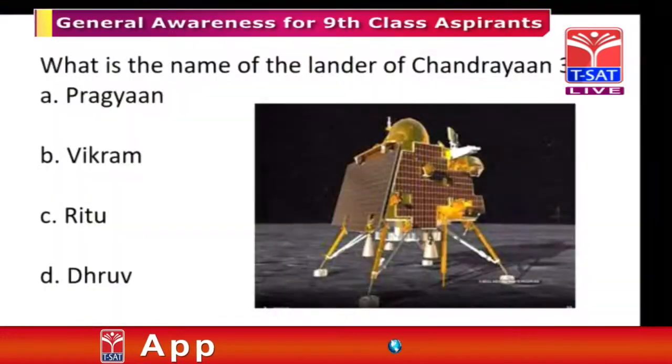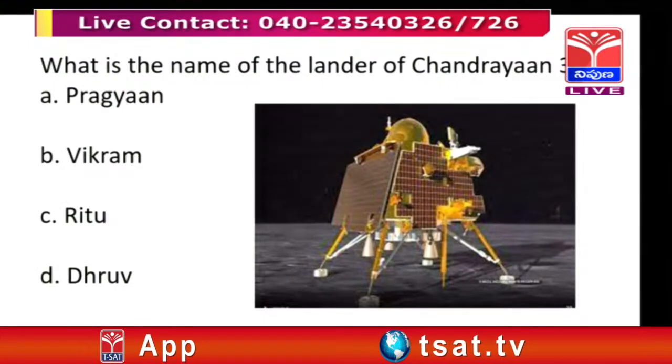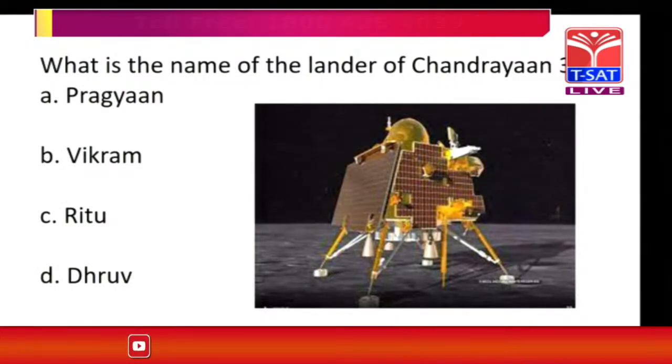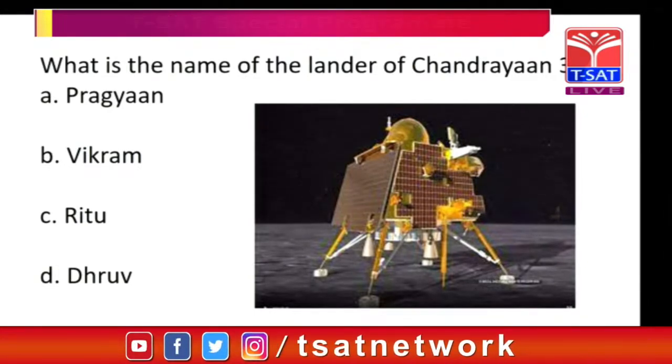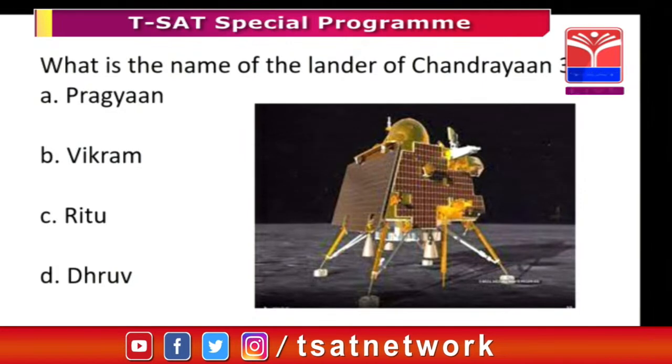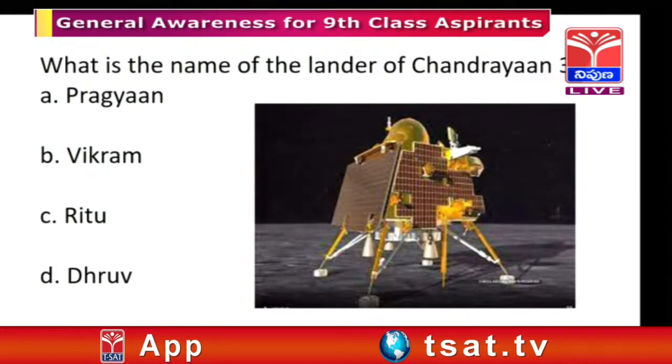Yes, sir. So everyone can see this. This is the lander, which lands the rover. So what is the name of this one? Already the same options are given here for your understanding: Pragyan, Vikram, Ritu and Dhruv. Pragyan, everyone already knows, is a rover. Obviously the children can say Vikram is the lander.